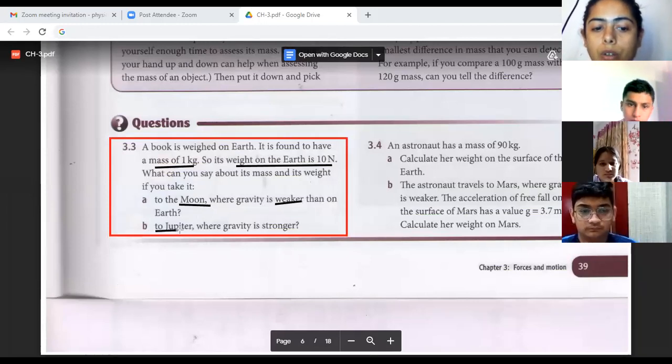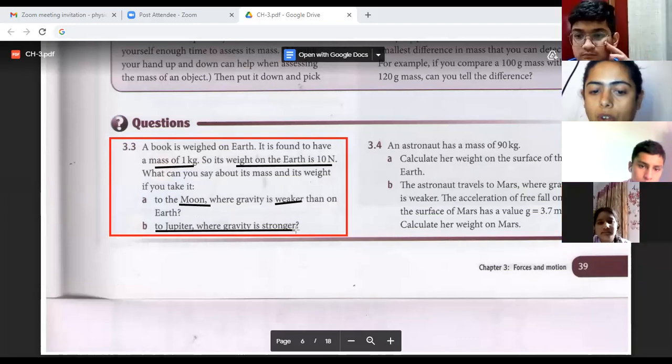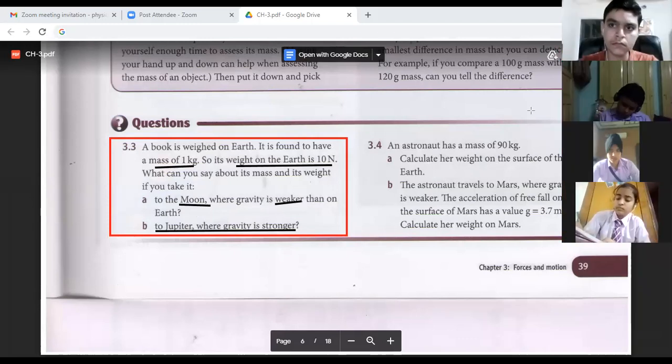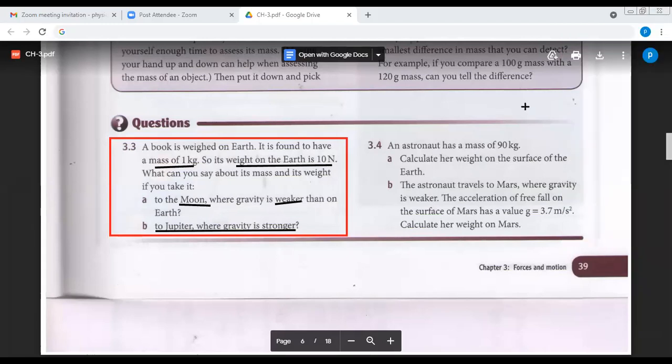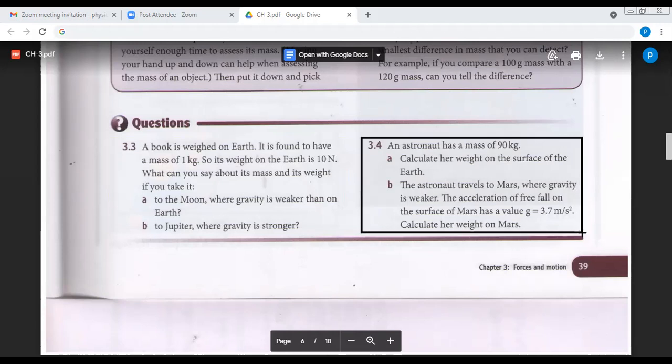Second, what about the mass and weight on Jupiter, where the gravity is stronger? Hanji. Hanji Harsimran. Ma'am, the mass will remain same and the weight will increase as the gravitational force is more. Very well done. Chalo, moving on to the next one, that is 3.4. An astronaut has mass of 90 kilograms. Calculate her weight on the surface of Earth.